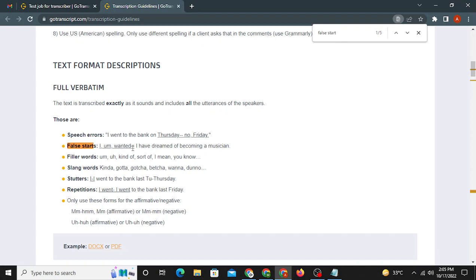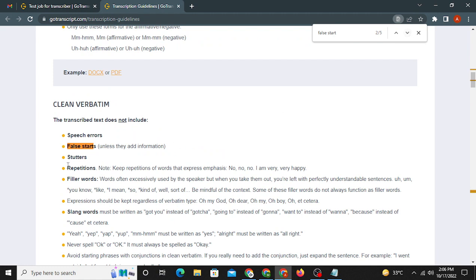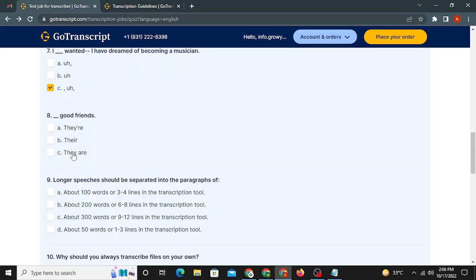False start we are trying to find here. In the clean verbatim, the transcribed text does not include speech errors, false starts, or stutters, unless they add information. Obviously the right option here is C, but we can add this as well,